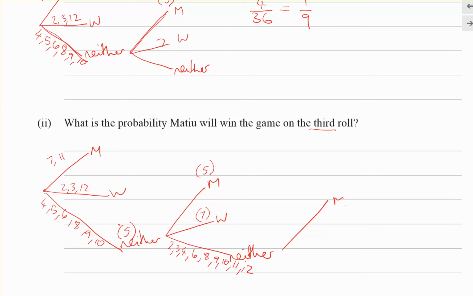We want to find the probability of Matthew winning on that third time, which would mean he's rolled the 5. The probability of him rolling a 5 is 4 out of 36.